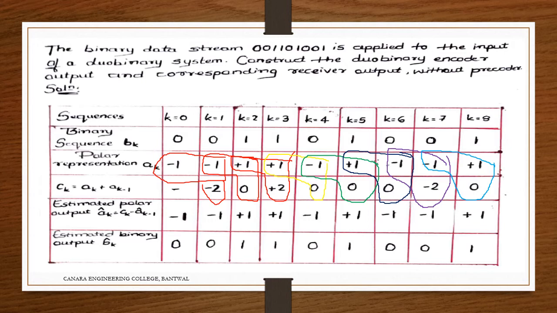Then the estimated polar output a_k bar is equal to c_k minus a_(k-1) bar. I'm going to estimate those things. Minus 1 minus 1, this one, minus 2 is there, so I'm estimating to minus 1. Anything 0 or more than 0 I'm considering as plus 1, and anything less than 0 as minus 1. So that is the consideration here. Or we can make it this way. We'll do it in this manner.